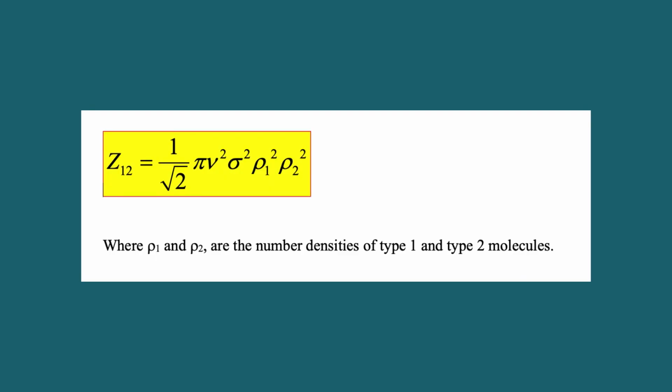Suppose we consider the collisions between two different types of molecules. Then the number of collisions between molecules of type 1 with molecules of type 2 per unit time per unit volume is given by Z12 equal to 1 by root 2 pi v square sigma square rho 1 square into rho 2 square, where rho 1 and rho 2 are the number densities of type 1 and type 2 molecules.